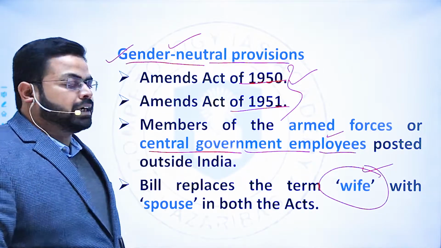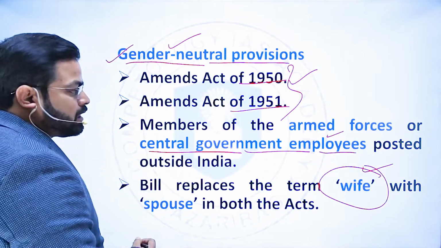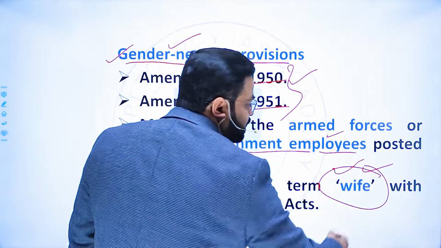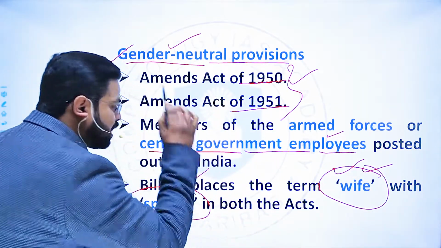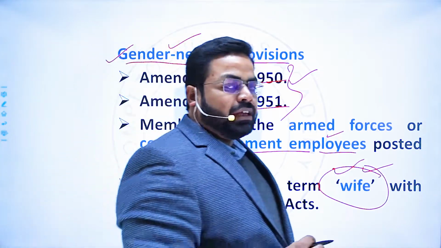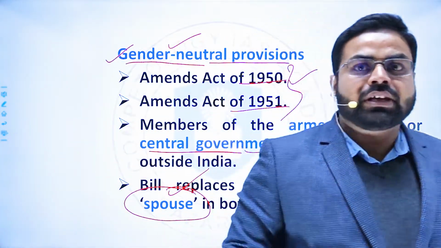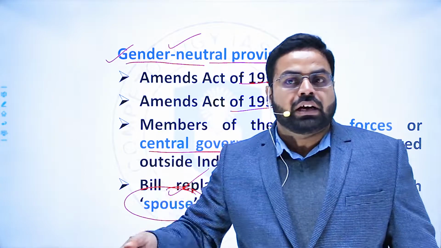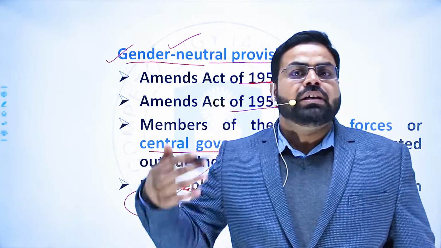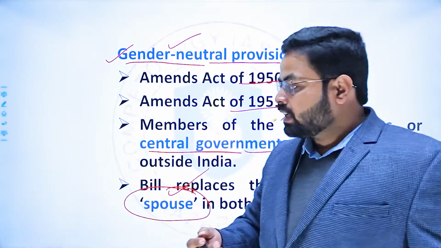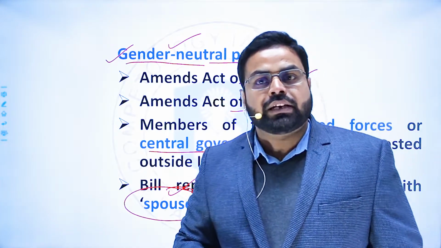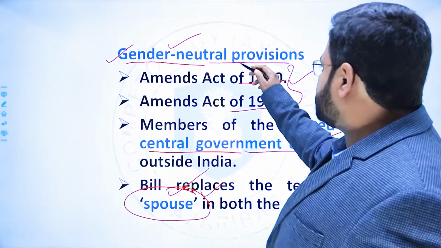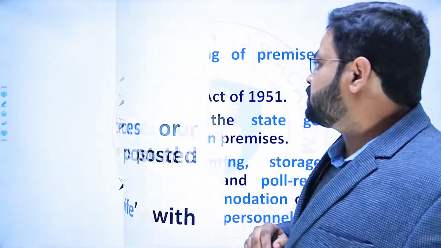So to make it gender neutral, the term wife has been replaced with the word spouse. So even if a female personnel is serving outside India and her husband is residing with her, then he will also be in a position to enjoy his right to vote. And this has made this provision gender neutral.